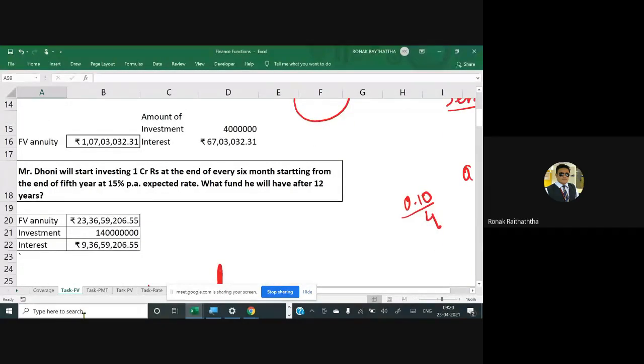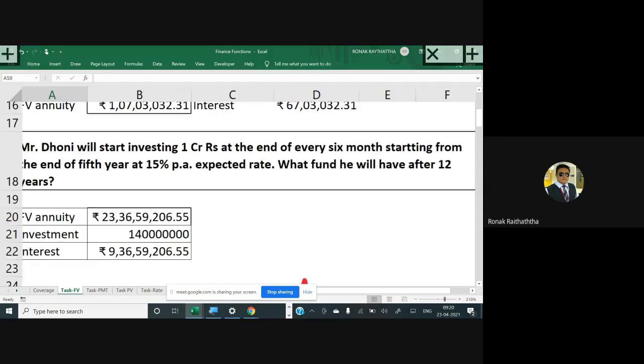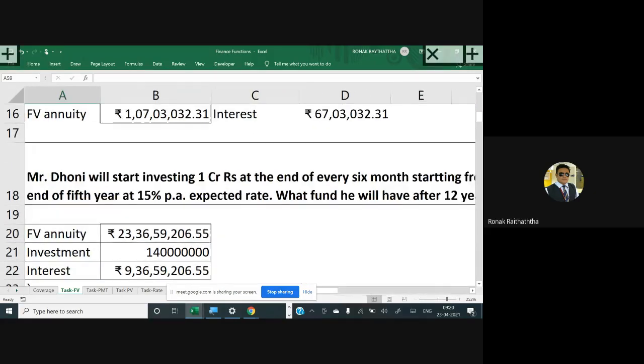The board was completely packed. People were like, oh my god, they were scared. This many formulas will have to be done. I said yes, you will have to do this many formulas. Do you think everyone will be able to do this? You have to work hard. But it's comparatively very simple in Excel. So you people are saved, you know.